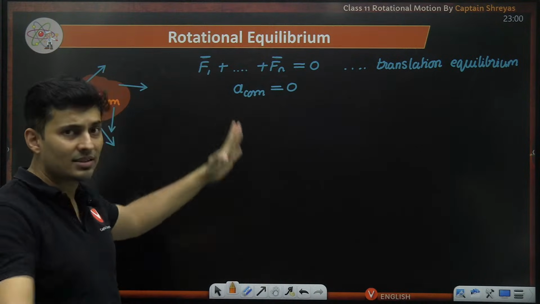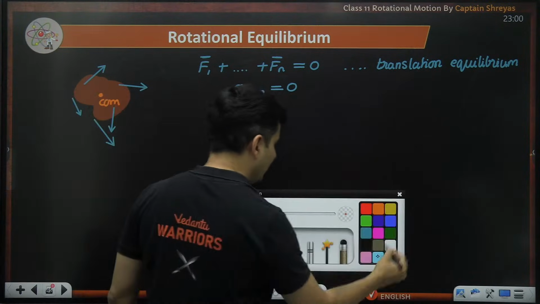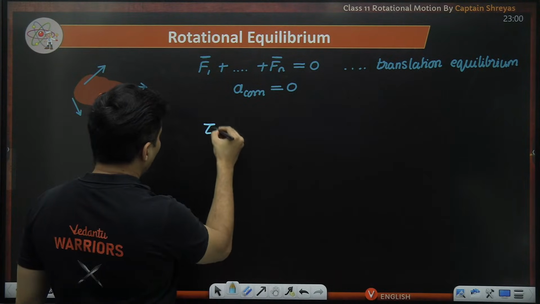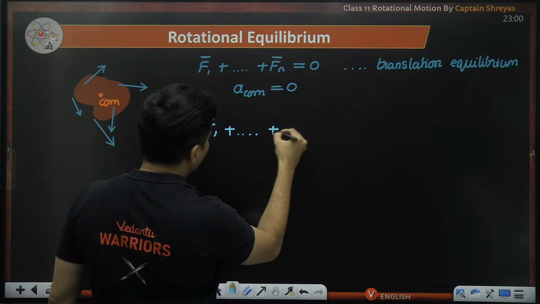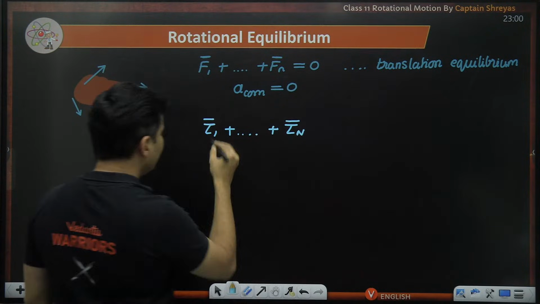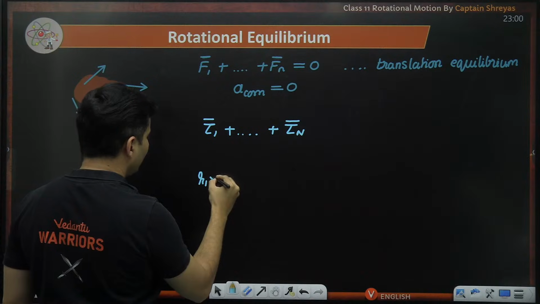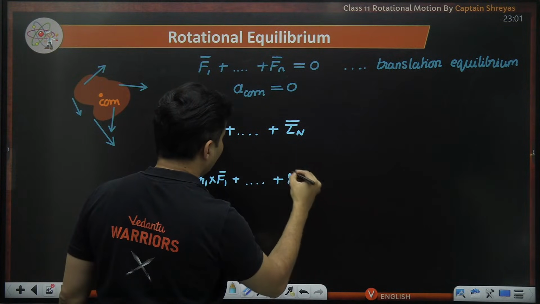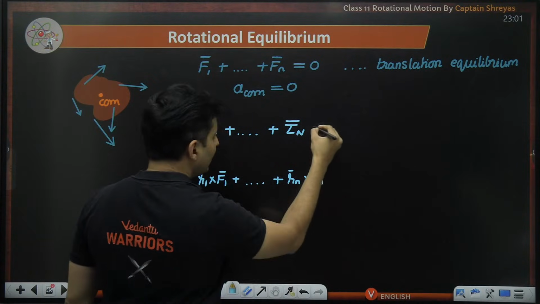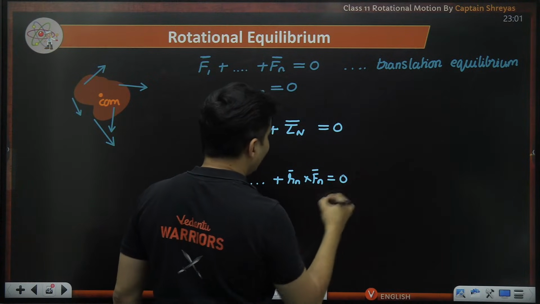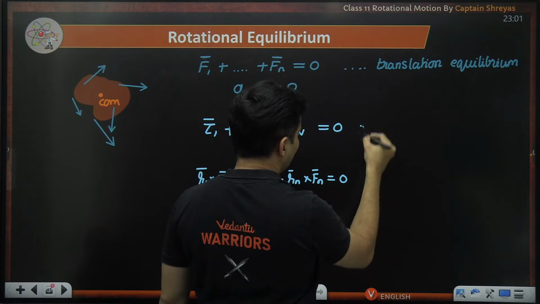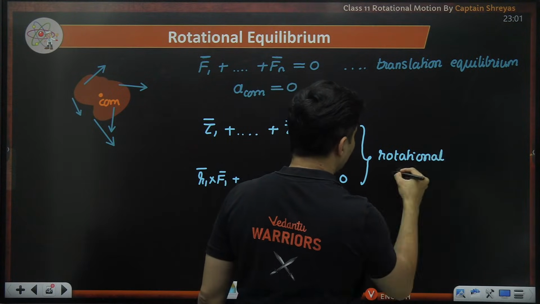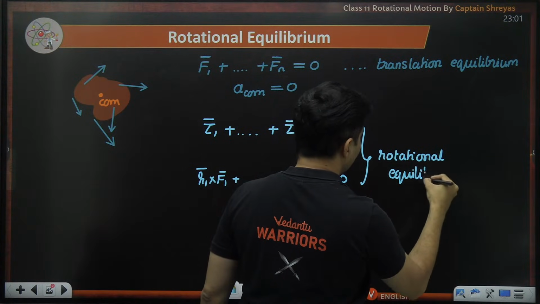That means all the force vectors are cancelling, but each force will create a torque, and maybe if you take torque 1 plus torque 2 like that till the nth torque, where each one of them is R1 cross F1 plus R2 cross F2 like that, Rn cross Fn. If that is zero, then it is said to be in rotational equilibrium.